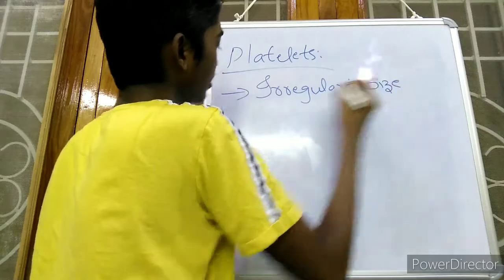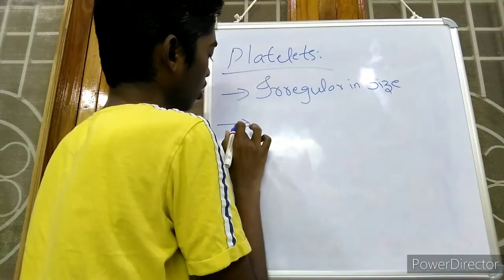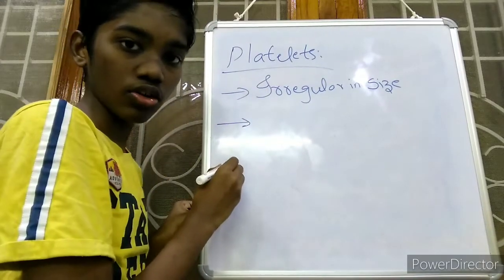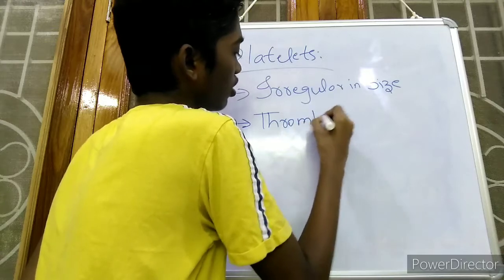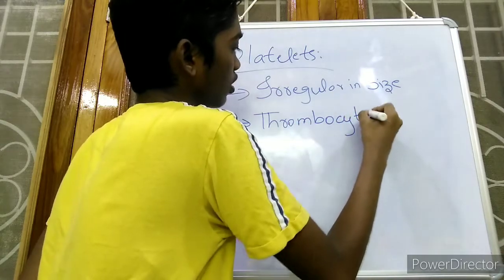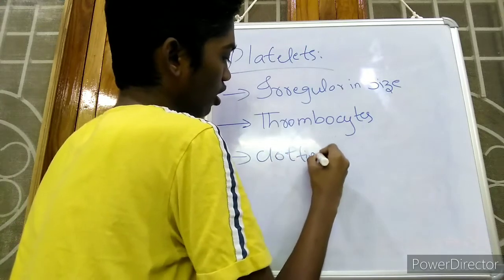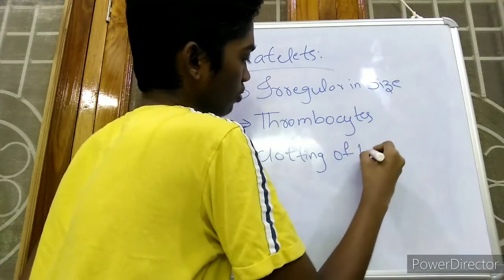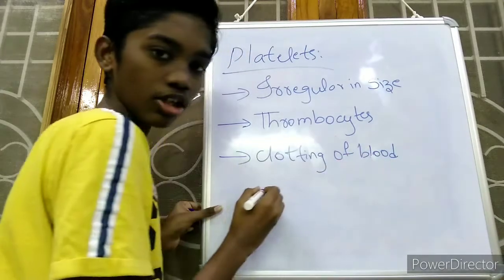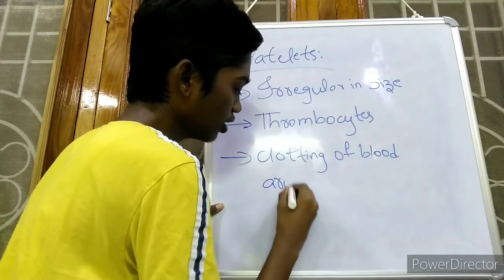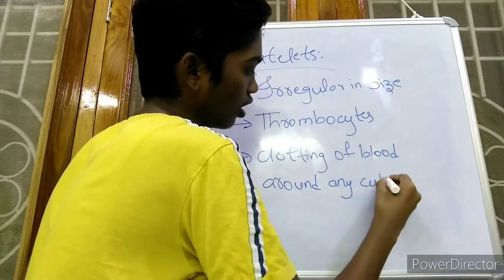These platelets are also known as thrombocytes, and they help in the clotting of blood around any cuts or injury.